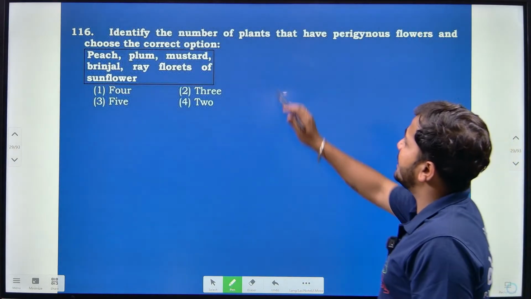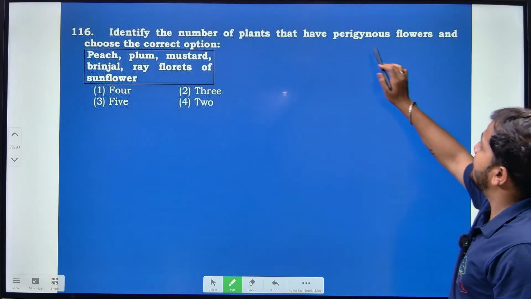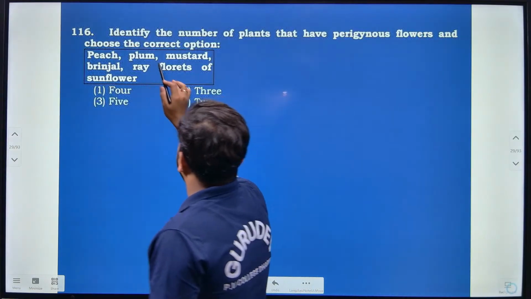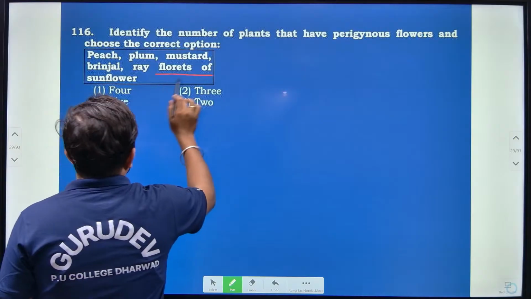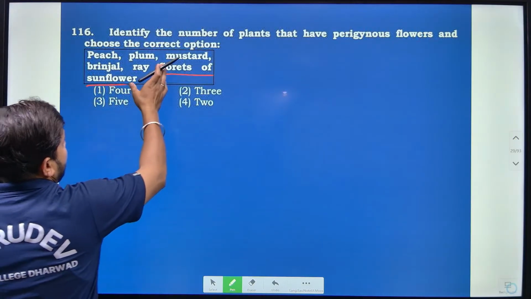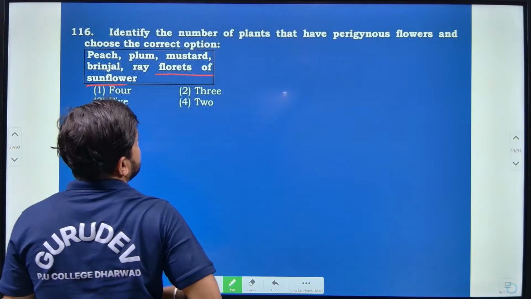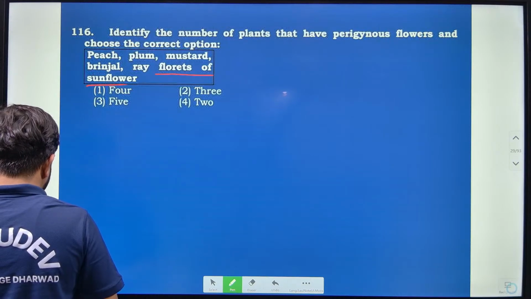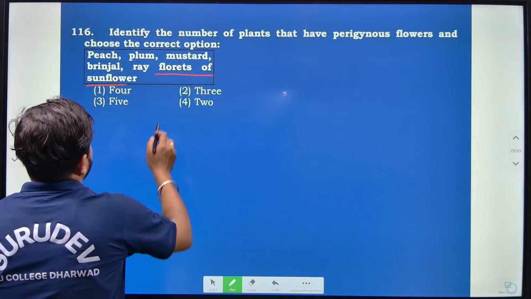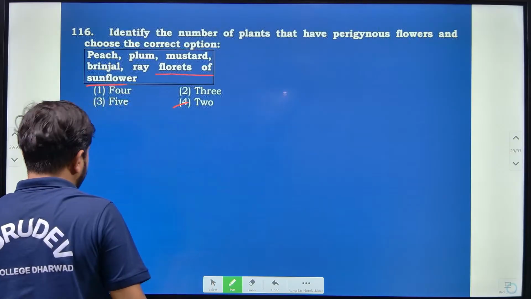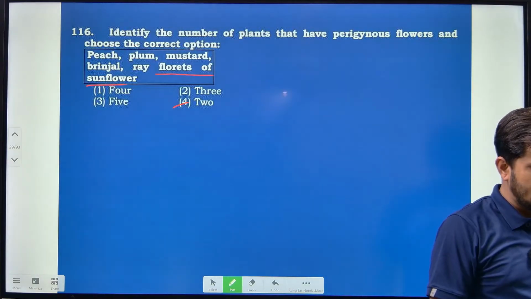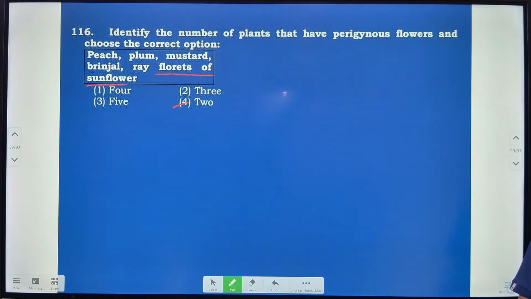Then identify the number of plants that have perigynous flowers and choose the correct option, right? Here are peach, plum, mustard, brinjal, and ray floret of sunflower. Identify the number of plants that have perigynous flowers. Majorly, two of them have perigynous flowers, where the rim of the thalamus is almost at the same level and is called perigynous.